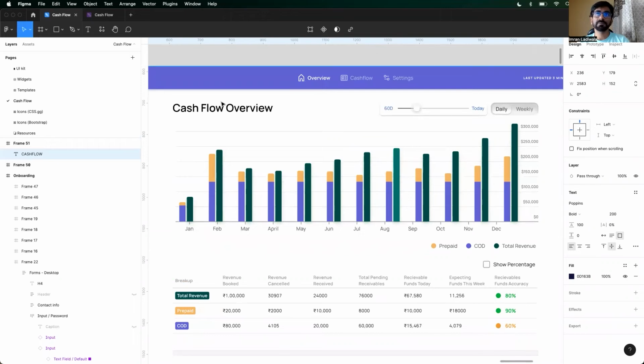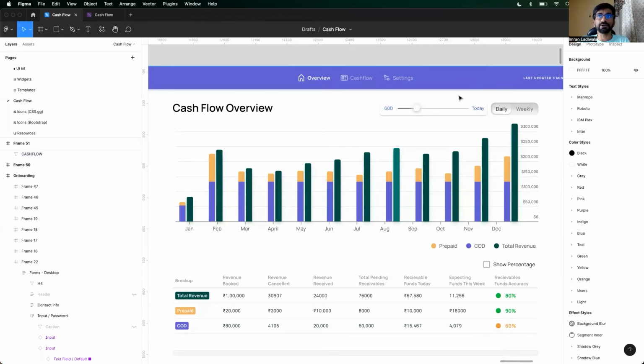Cash flow overview. Cash flow, people don't look at more than 90 days. Also, it's not a date-wise thing. I don't want to see cash flow of last week to a week before that. I want to see my cash flow today. Therefore, there is no date selector over here. You can look at today and then go minus 90 days max. That's how you'll be able to look at your cash flow. And of course, you can filter this data by looking at daily or weekly.